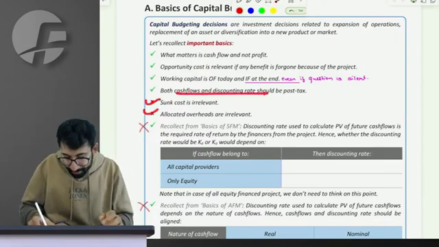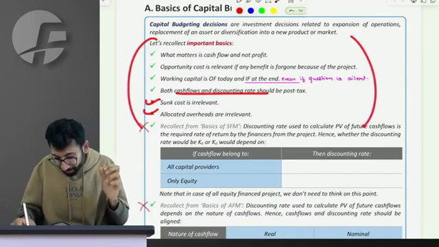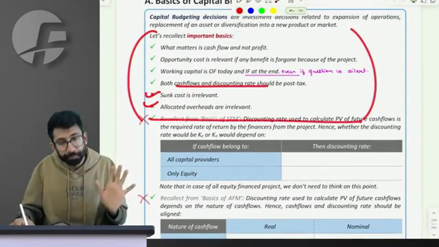Right? You should realize that the cash flows and the discounting rate, both of them will be considered as post-tax. That is all we wanted to know.